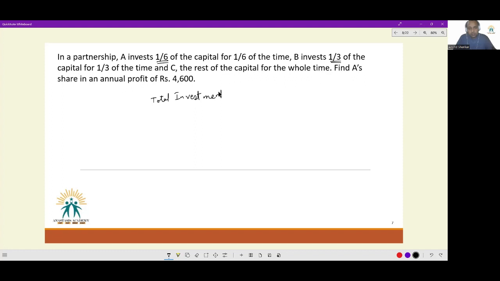LCM of 6 and 3. I'm taking total investment as 6. So A has invested 1 rupee, B has invested 2 rupees, and C has invested 3 rupees.